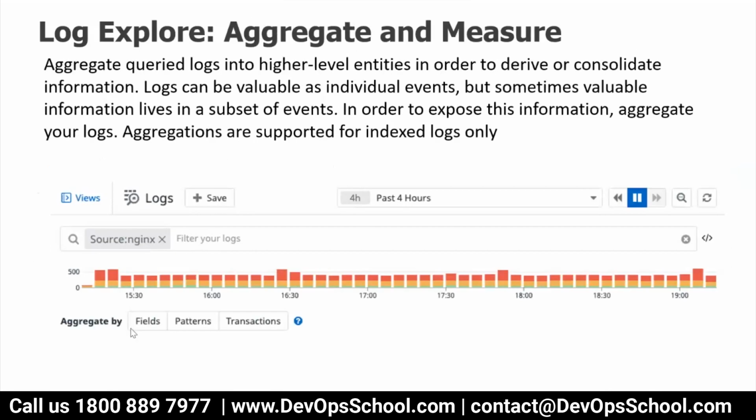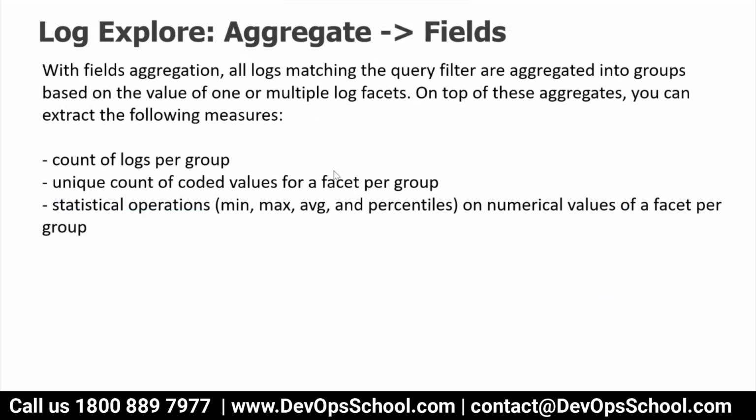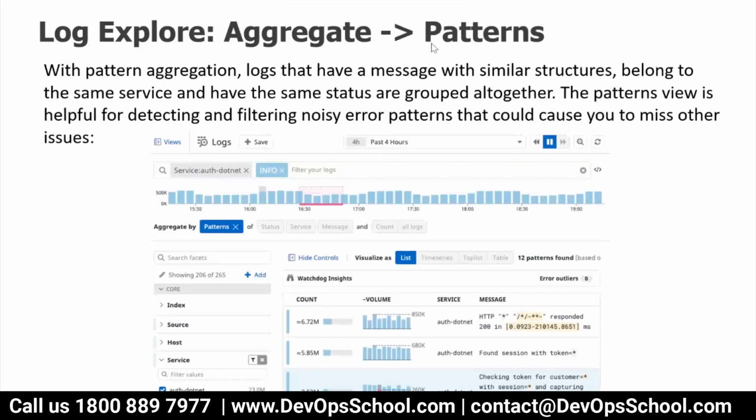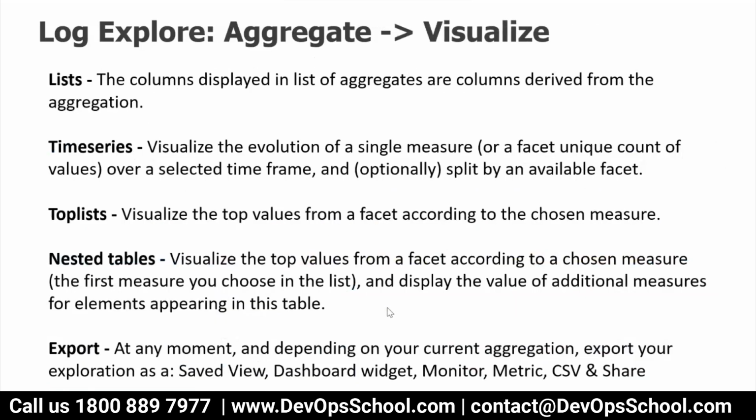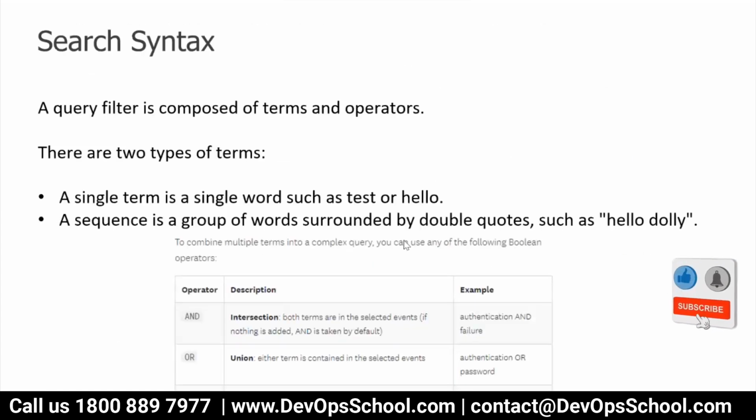I showed you group, fields, pattern and transaction. Three methods are available. Fields we discussed. You can try pattern, the same thing which we showed you. Transaction: here you see transaction by the cart ID, they have it. So that way you can do that. How do we visualize? So list, time series, top list, nested table, and export, all these things you will see.